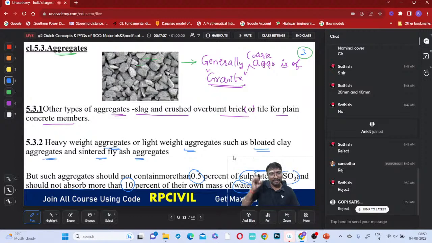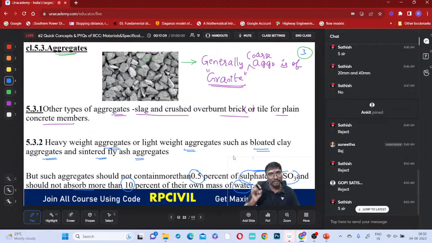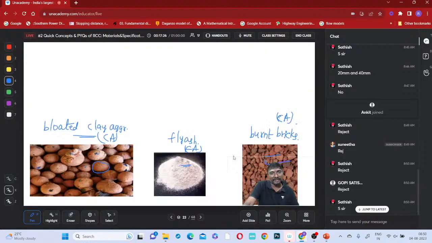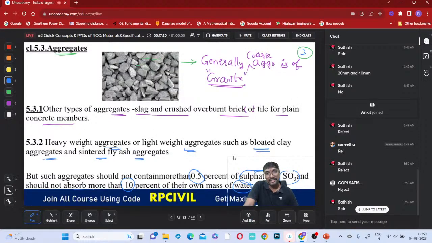Generally, what type of aggregate do we have to use? Granite we have to use. And apart from granite, what else can we use? Slag, crushed overburnt aggregates, overburnt brick or overburnt tile we can use for plain concrete cement. Bloated clay aggregates and fly ash type aggregates we can also use. We can use many types. So when to accept it and when to reject it, is that clear, everyone?